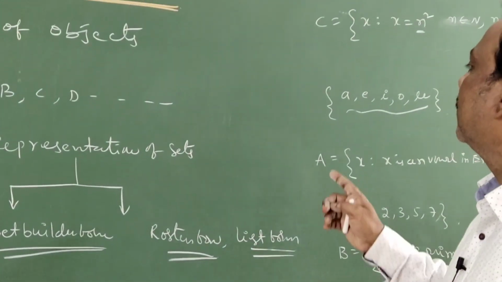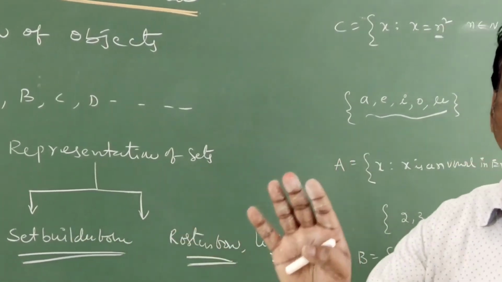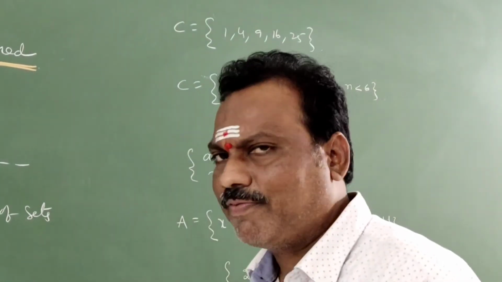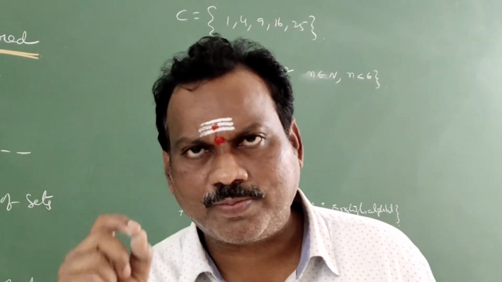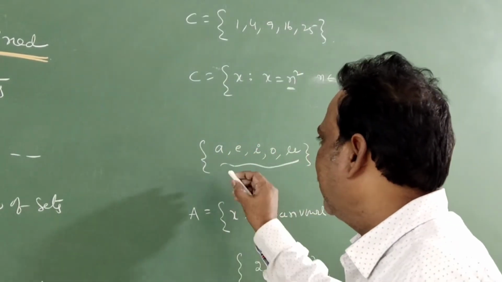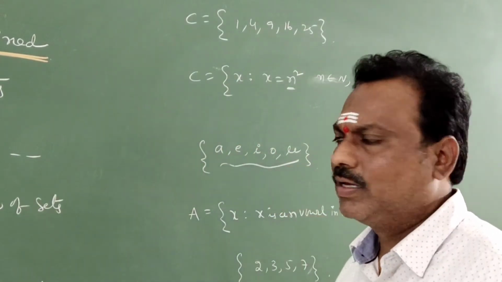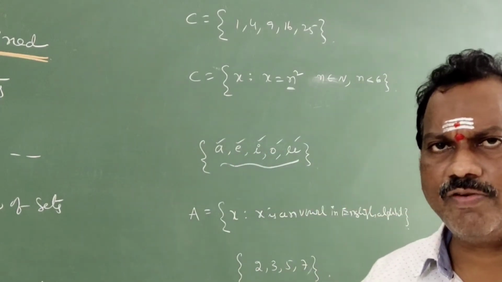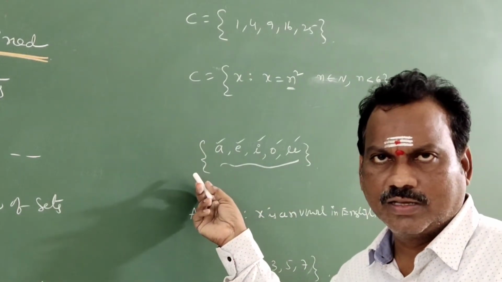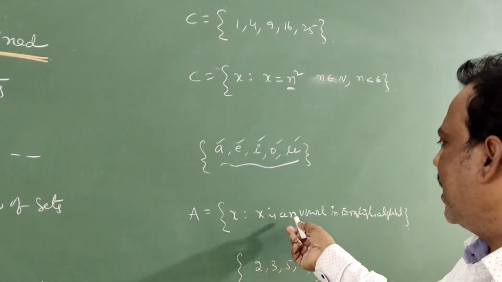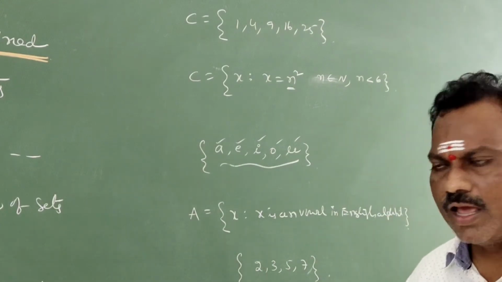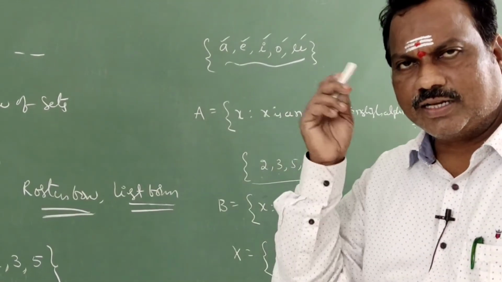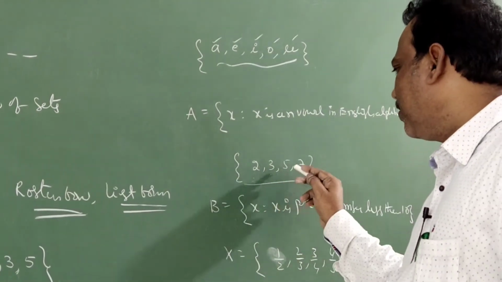Second one is set builder form. What is meant by set builder form? Very simple, students. If you write a set in set builder form, its elements must possess one common property. See here given A, E, I, O, U, for example. Each and every letter possesses one common property. What is that common property? Everyone will know that they are vowels. So you can write X such that X is a vowel in the English alphabet. Like you can see one more example. By seeing these numbers, you can get a thought. What is that? These are all prime numbers.